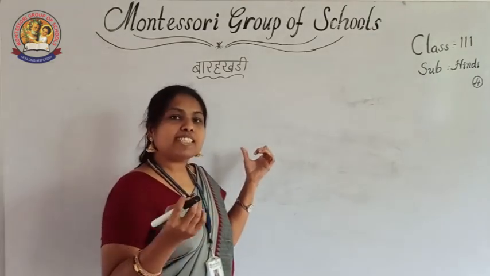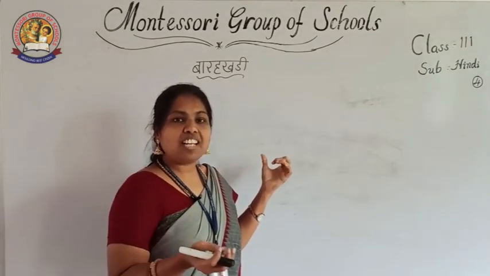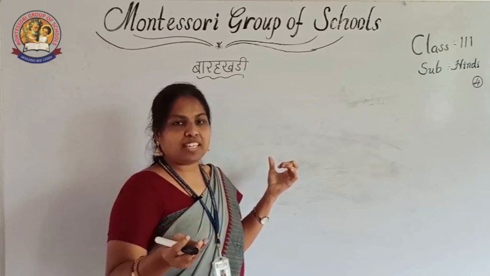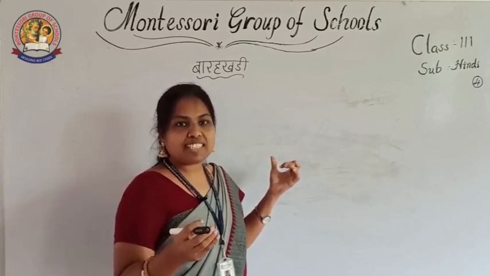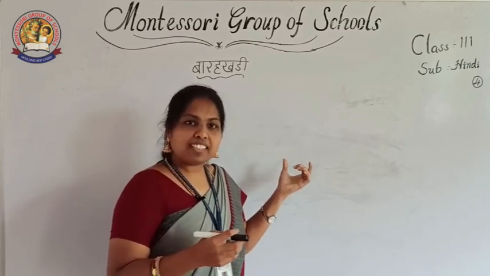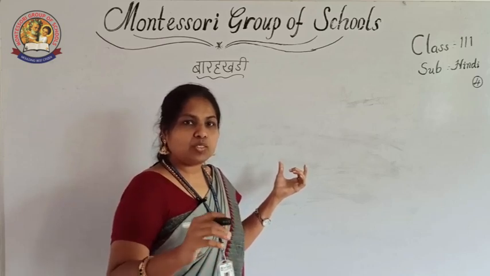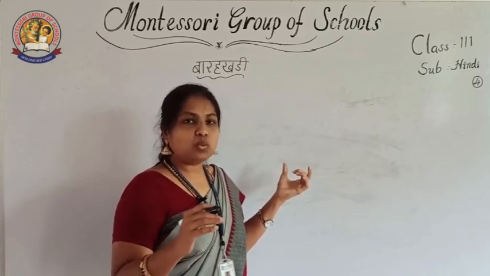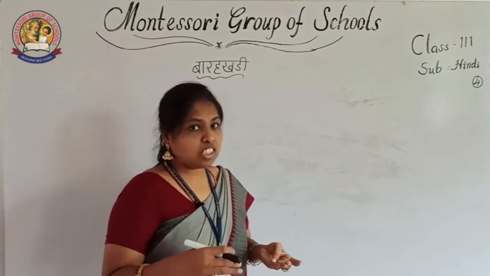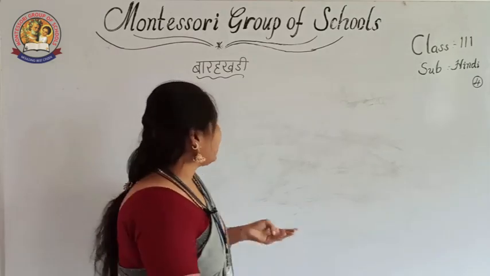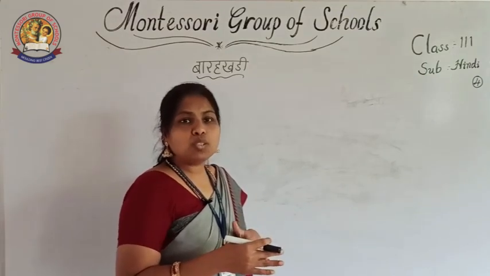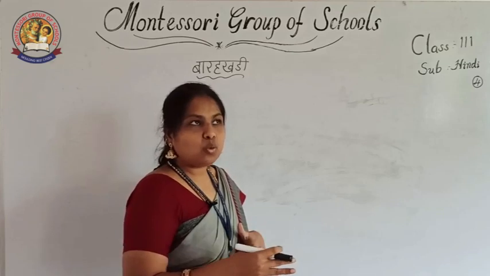I told you to remember some points: short vowel and long vowel. One is short and one is long. A, I, U, ru: these four letters are short vowels, hasva swar. While pronouncing these letters, we take only 1 second. And the remaining letters I said: A, I, U, A, I, O, Au.